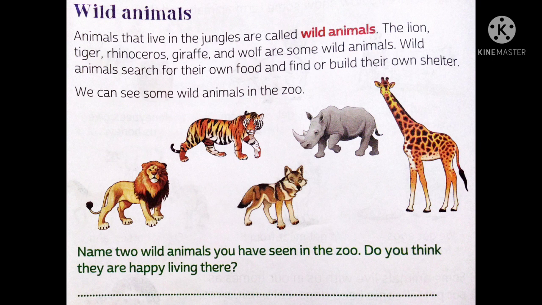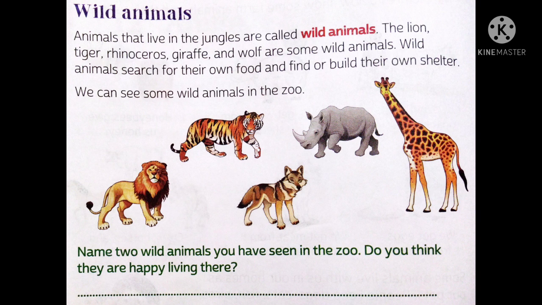So children, they arrange their food on their own. They eat other animals, and some are vegetarian, some are flesh eating animals. They manage their food on their own, and they also find or build their own shelter, their own home. They live in the jungles. That is why they are known as wild animals. Some examples are lion, tiger, fox, rhinoceros, giraffe. You cannot find them nearby your locality. You can find them in jungles only. The forest is their natural home.